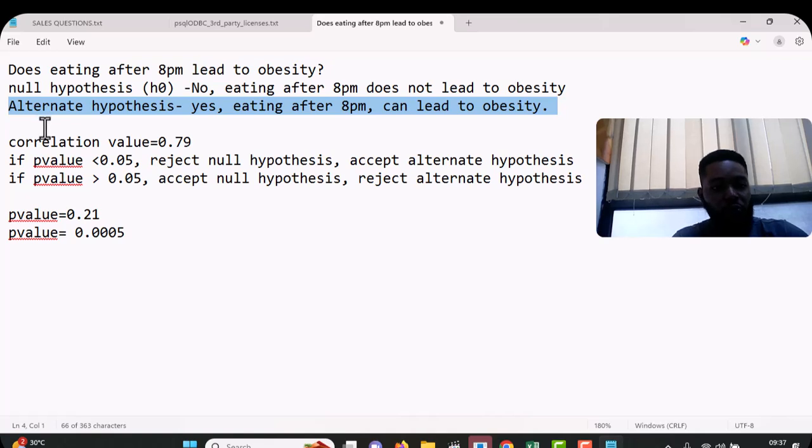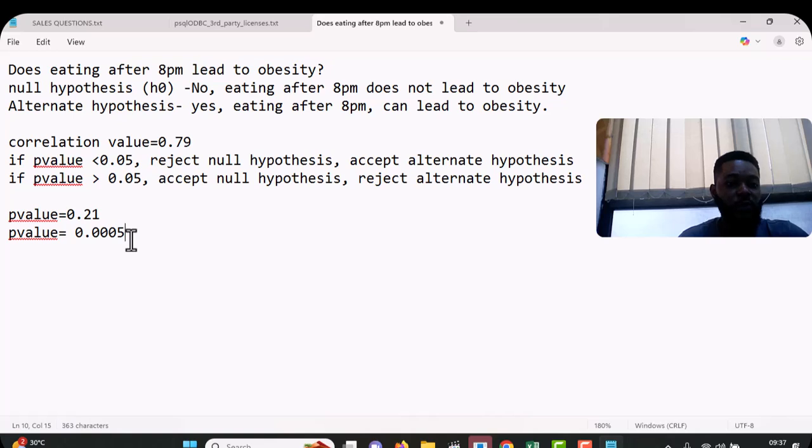So if our p-value is this later one, 0.0005, then we can say that this is almost 80%, that 80 out of 100 persons that eat after 8 p.m. are likely to have obesity. Or 80% of persons who eat after 8 p.m. are likely to have obesity.